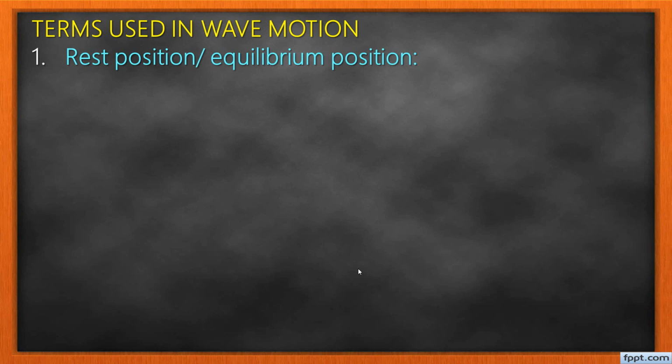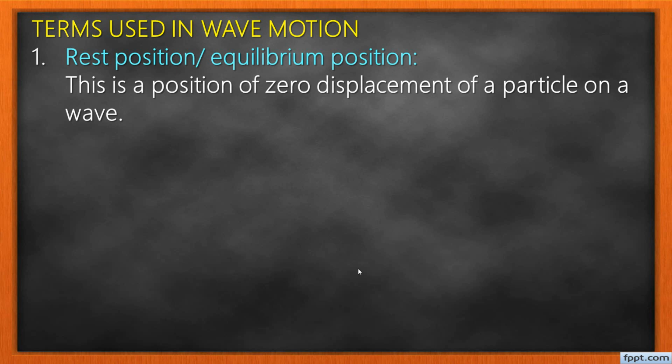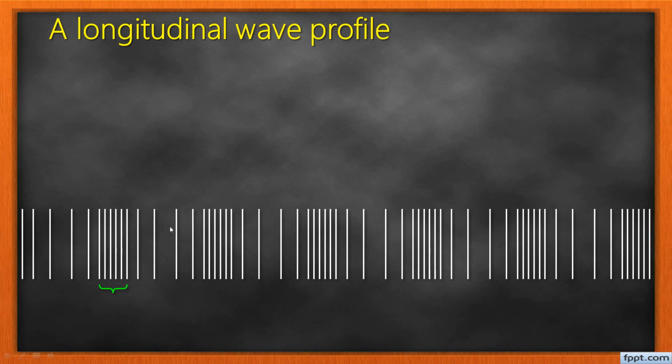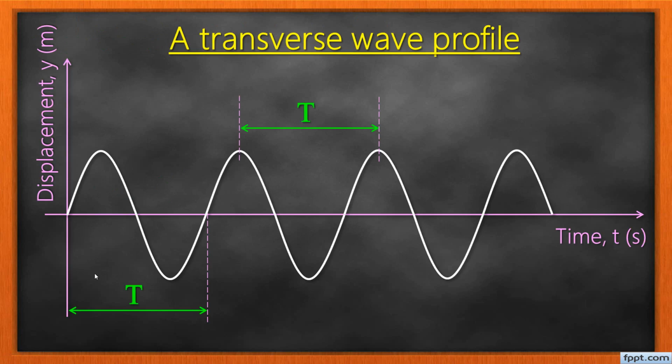Rest position. What's the rest position, or the equilibrium position? This is a position of zero displacement of a particle on a wave. You remember? For a longitudinal wave, the rest position will be a position where the particles are neither close to each other nor spaced apart, but remain the way they were. So around maybe this region here will be the rest position. For a transverse wave, we just represented it with a horizontal line here.